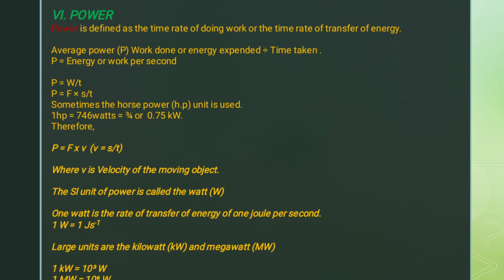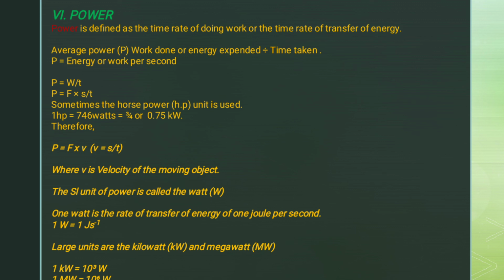6. We look at power. Power is defined as the time rate of doing work or the rate of transfer of energy. The average power P is equal to work done or energy expended divided by time taken. So we can say that P equals energy or work per second. P equals W over T, where W is work and T is time. And we know that work done is force times distance. So we can say that power equals force times distance over time.